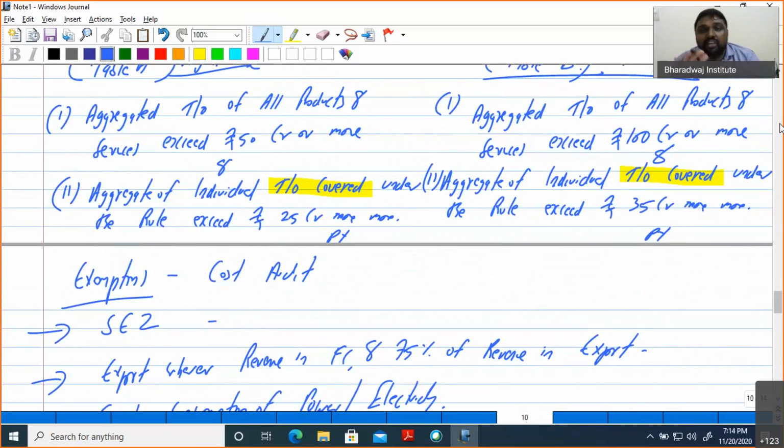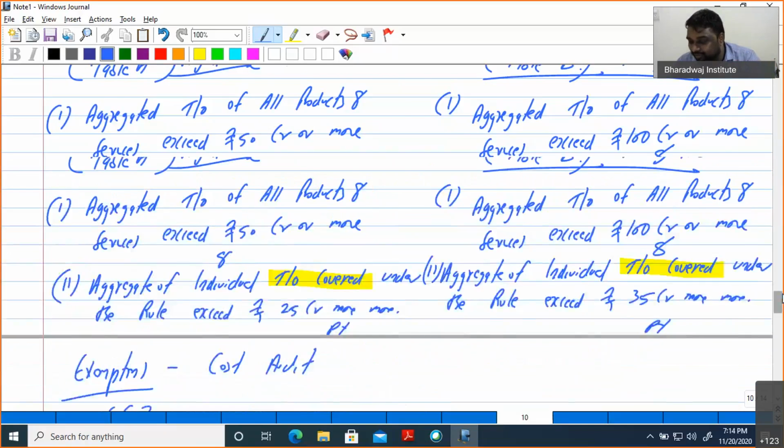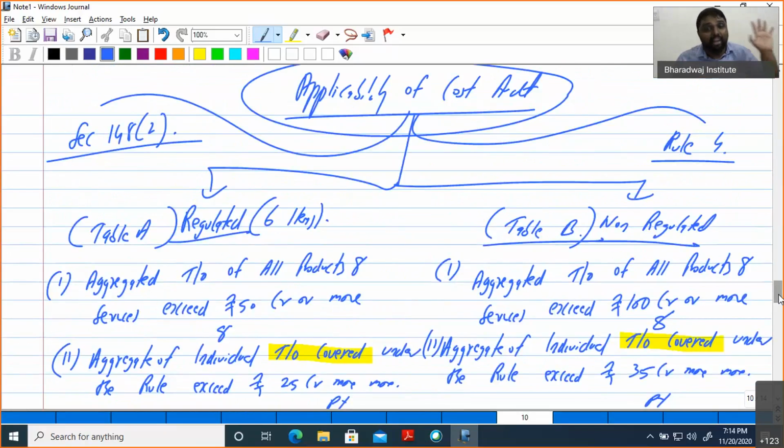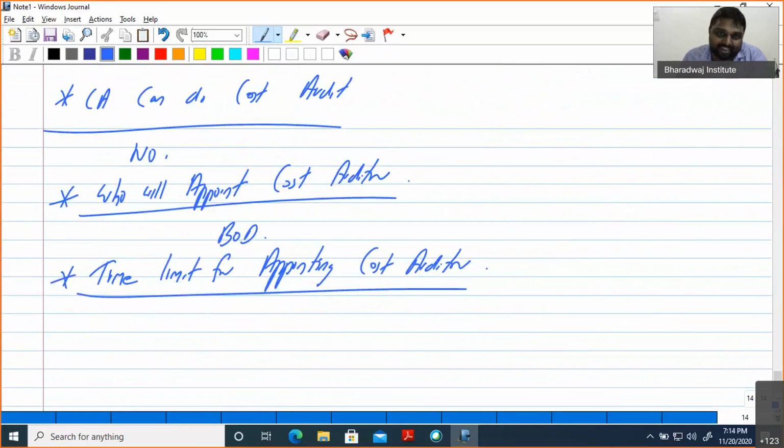We will have a doubt clarity session after the theoretical concept also. We will have a doubt session at the end of the session, don't worry. So now the point is, in the previous year, if these two criteria are fulfilled, then cost audit is applicable.